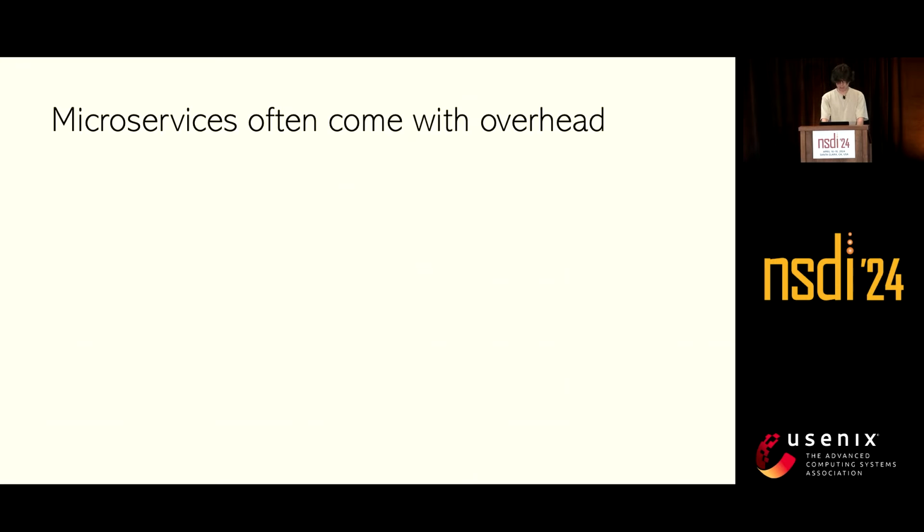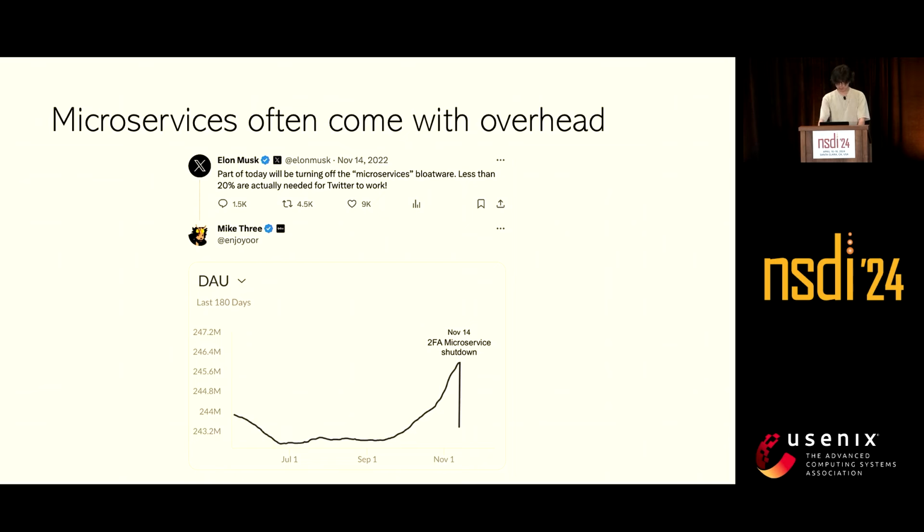Despite the popularity of microservices in practice, there are still many voices of doubt. As we have shown before, microservices offer benefits such as improved modularity and easier maintenance. Without these, a company may face significant losses. Now, despite that, Elon Musk does have a point that microservice applications are usually less efficient than monolithic ones.